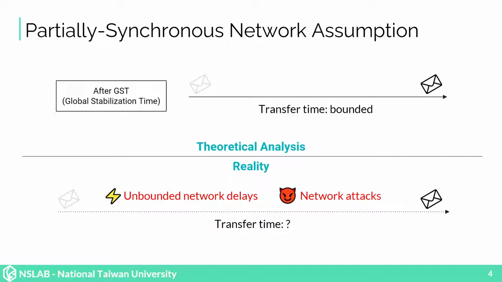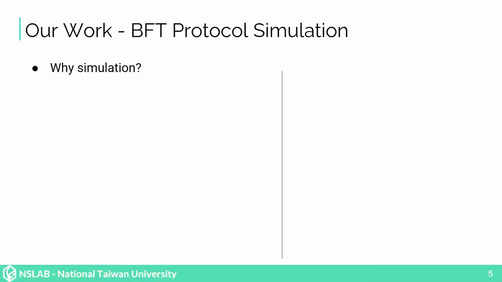In these cases, theoretically analyzing a BFT protocol's performance is almost impossible. So, how can we evaluate the performance of a BFT protocol in a more realistic setting? Our work solves this problem by simulating BFT protocols under real-world situations.